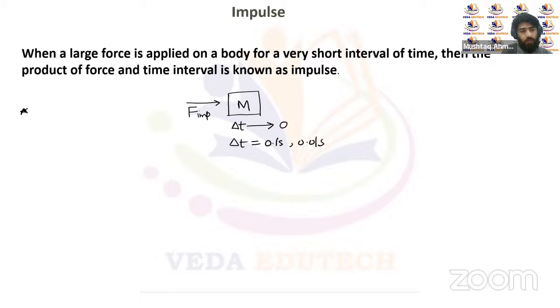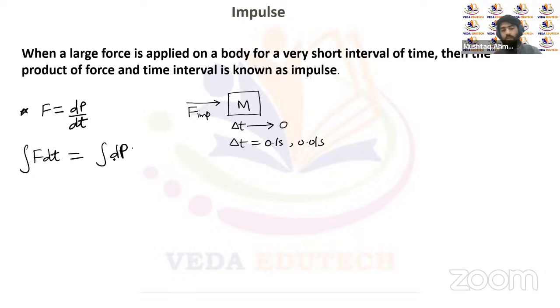We know according to Newton's second law of motion that F is equal to dp over dt, that's the rate of change of momentum with respect to time, right? Force is directly proportional to the rate of change of momentum with respect to time. So if we integrate this force with respect to time, we'll be integrating the change in momentum also, right? There will be a small change in momentum dp.